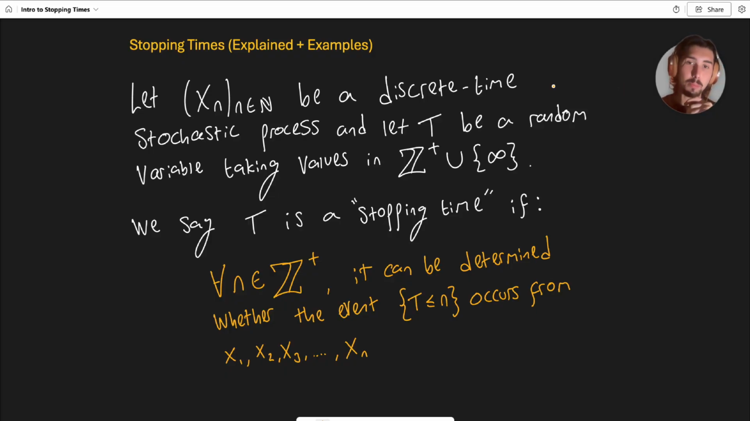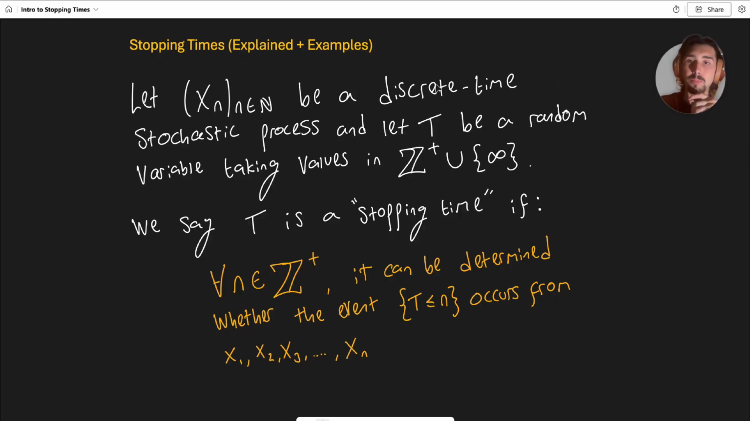This is an incredibly important concept for stochastic processes, it comes up all the time, so there's no time like the present to get learning it. I'm going to read you out what I've written. This is a really nice definition of a stopping time, and afterwards I'm going to give you a real world analogy to make it make a bit more sense.